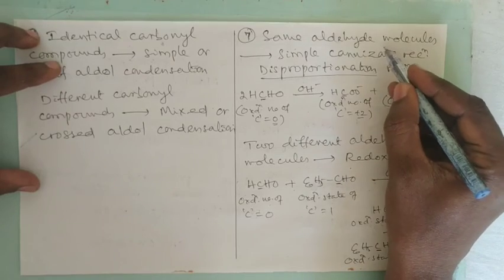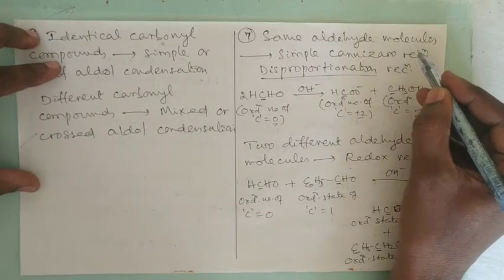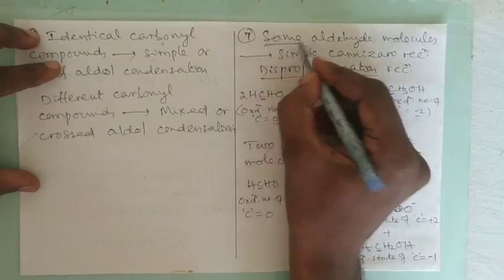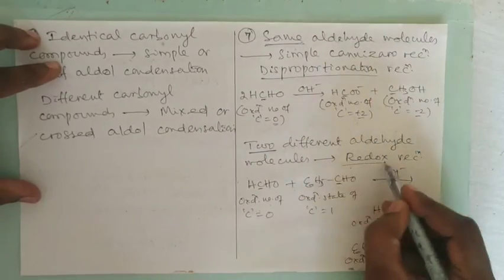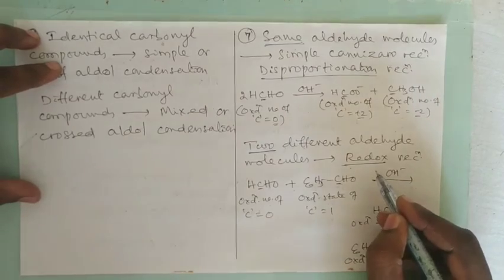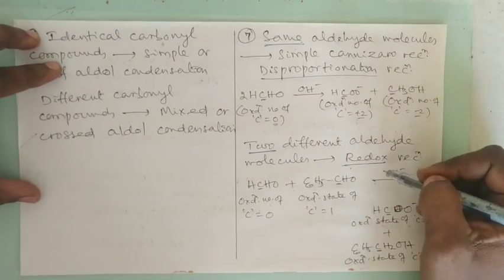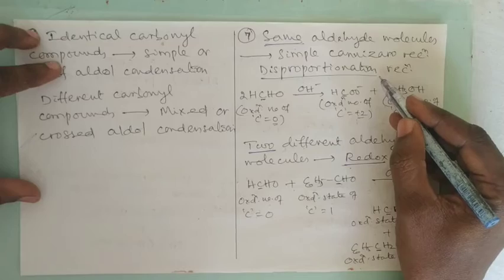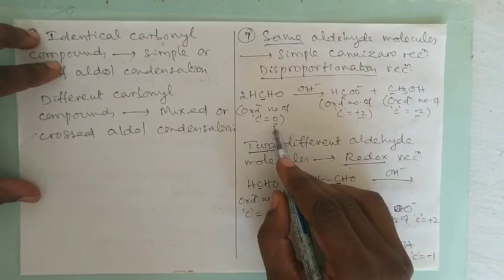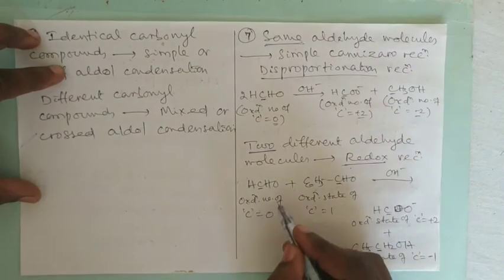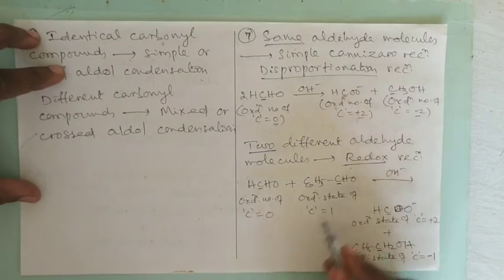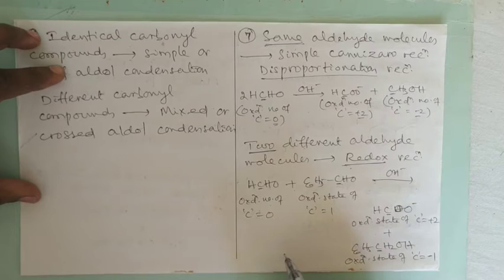This happens when two aldehyde molecules participating in Cannizzaro reactions are same. If they are different, then it is called a redox reaction. No doubt, disproportionation reaction is also a redox reaction, but here in disproportionation reaction, the same atom undergoes oxidation and reduction. But here you see the two carbon atoms, one is getting oxidized and one is getting reduced.